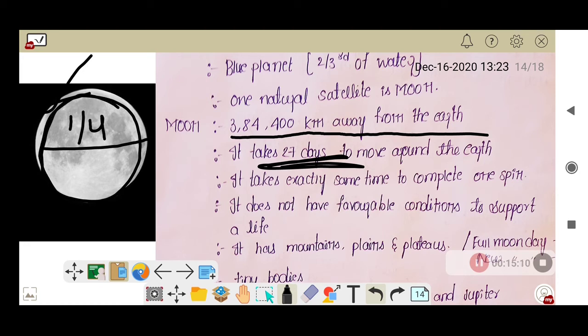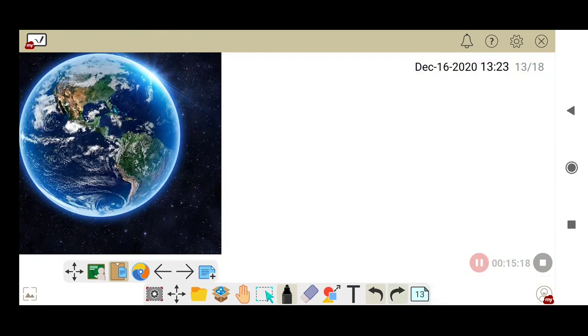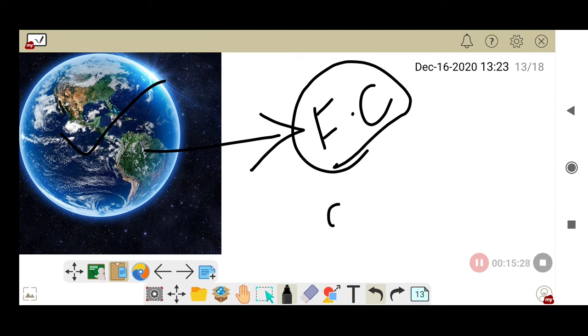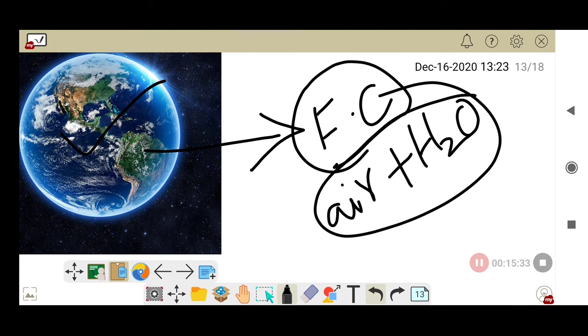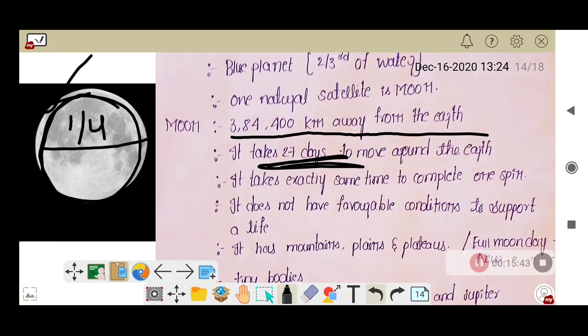And do you know, the Moon does not have favorable conditions to support life, but our Earth has favorable conditions to support life. Actually, Earth is the only planet which has favorable conditions to live a life, that is air and water. So Earth is the only planet which has favorable conditions, so that's why Earth is also called the unique planet. And the Moon does not have favorable conditions to support life.